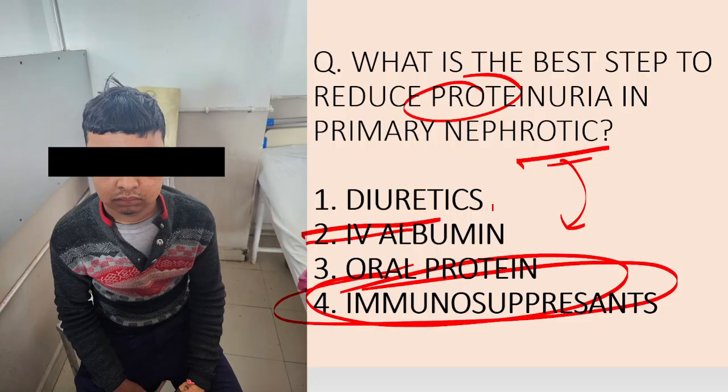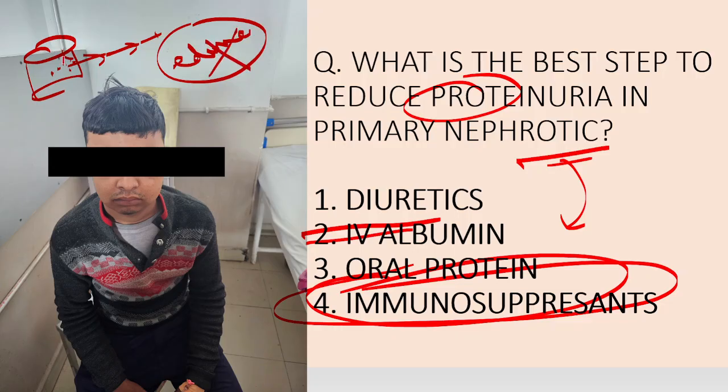So whenever a nephrotic patient is losing protein, you should know the sequence. See, the patient is losing protein in the urine. So inside the blood vessel, albumin is not there. So oncotic pressure is not there. So that is why there is edema. So you can't focus on edema separately. You can't focus on building the albumin separately. You focus on what is causing this. The patient is losing protein in the urine. So reduce that. How to reduce? Give the immunosuppression. That will reduce it, and that is the best step to reduce proteinuria.